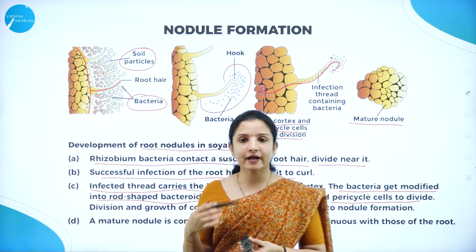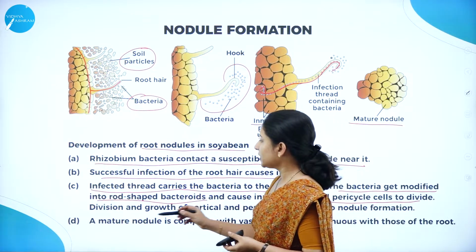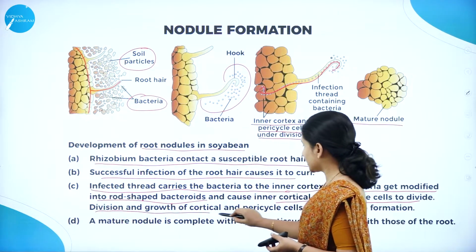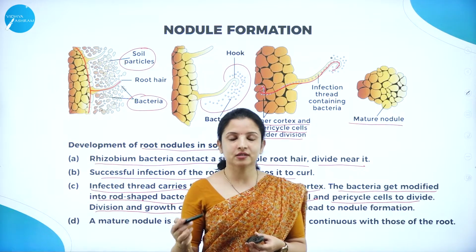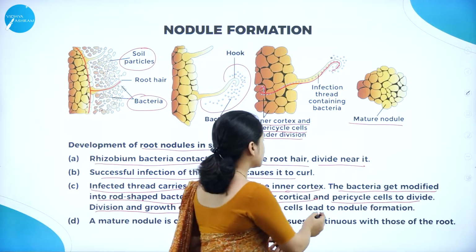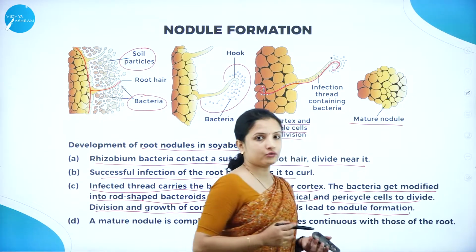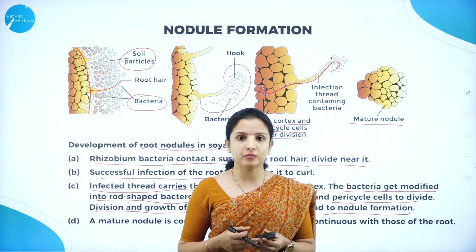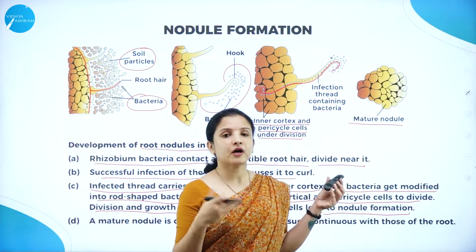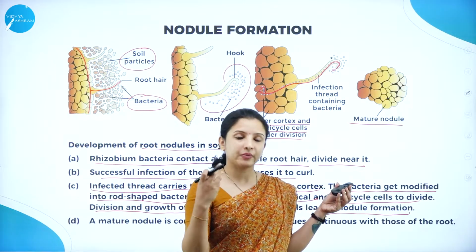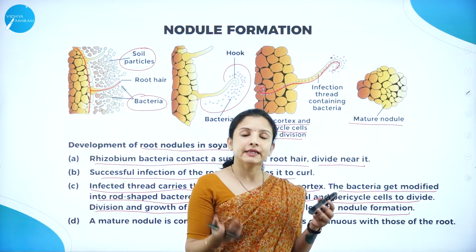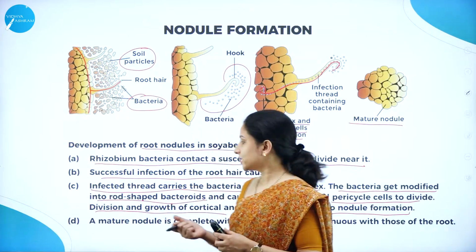When they divide uncontrollably, what happens? The division and growth of the cortical cells and the pericycle will lead to the formation of extra cells. These extra cells are nothing but what form the nodule, like how tumors and all are formed. They are extra growths, right? Because of uncontrolled division, here also extra division of cells will take place in the pericycle as well as the cortex, leading to the formation of the nodule. So that is how the nodule forms.